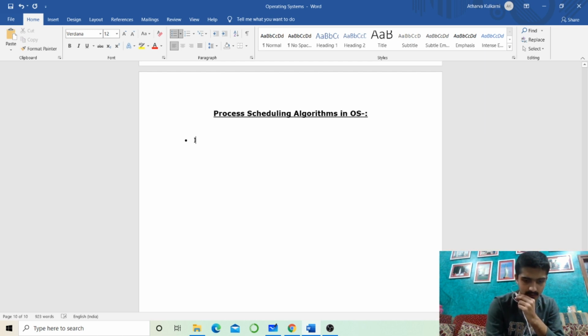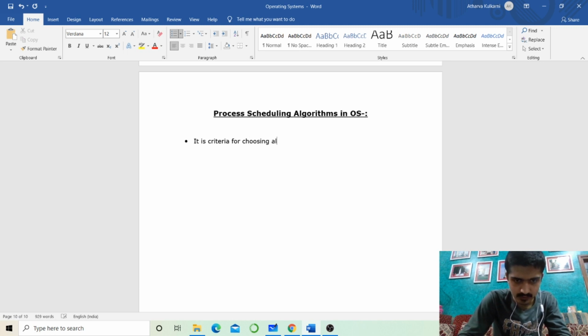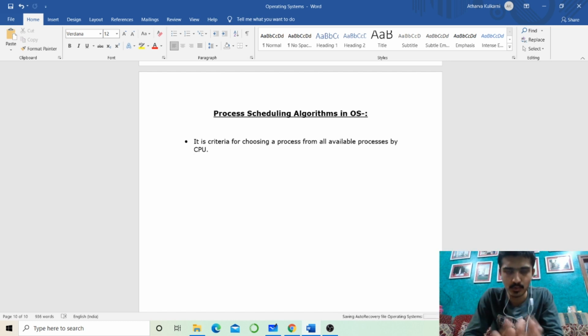Process scheduling is a criteria for choosing a process from all available processes by CPU. Now you can see there are four important scheduling algorithms. First is FCFS, second is SJF, shortest job first, third is priority scheduling, fourth is round robin. In this video I am going to cover the FCFS scheduling algorithm.